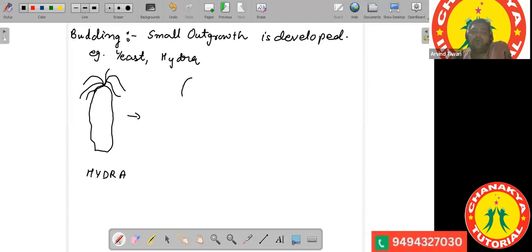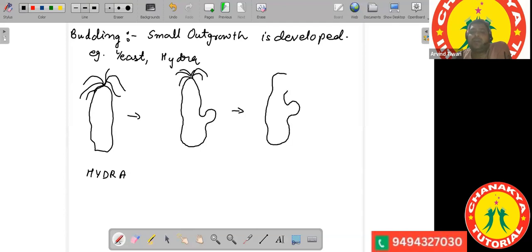There will be an outgrowth on its body. Outgrowth means a bulb-like structure like this will grow on its body. And this outgrowth which is being developed can later develop its own tentacles, like this. This is the parent one. When the tentacles are developed, it has grown up.